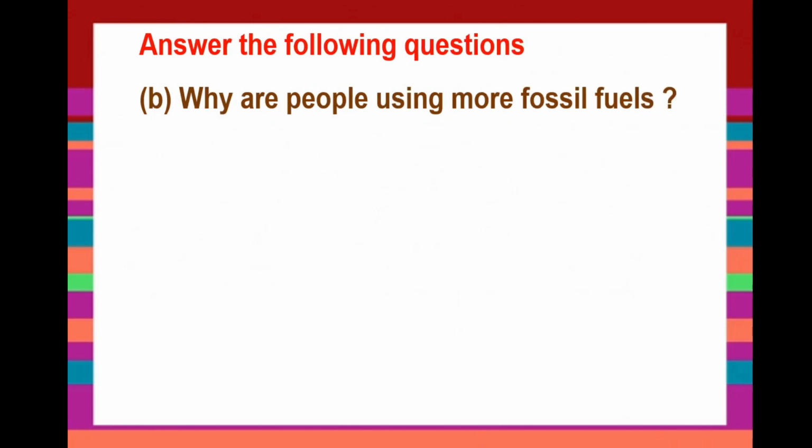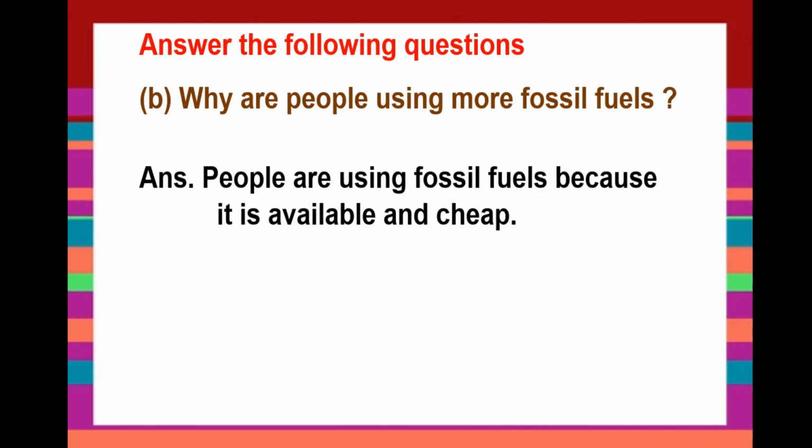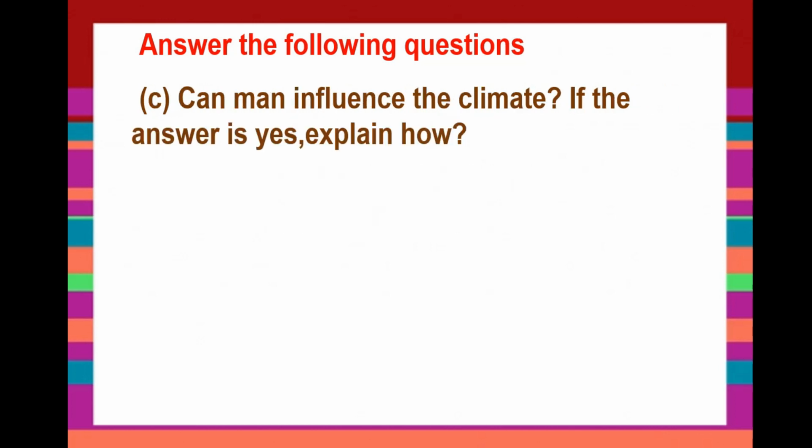The second question is, why are people using more fossil fuels? So dear students, how can you write your answer? Yes, you can write, people are using fossil fuels because it is available and cheap. And the next question is, can man influence the climate? If the answer is yes, explain how.